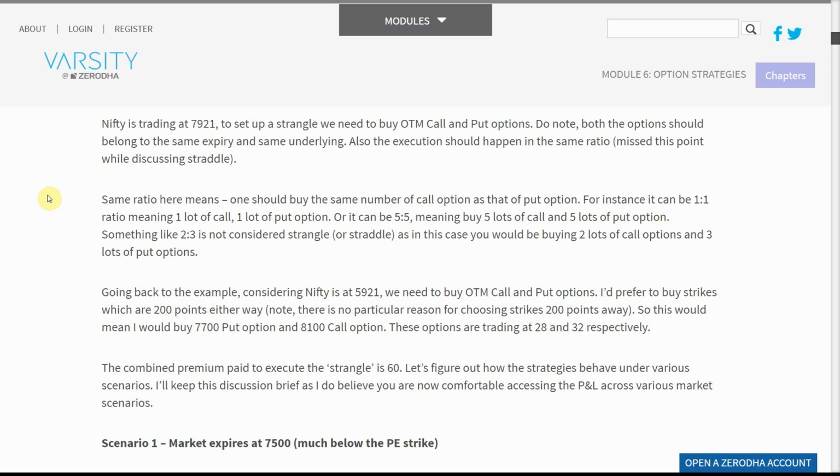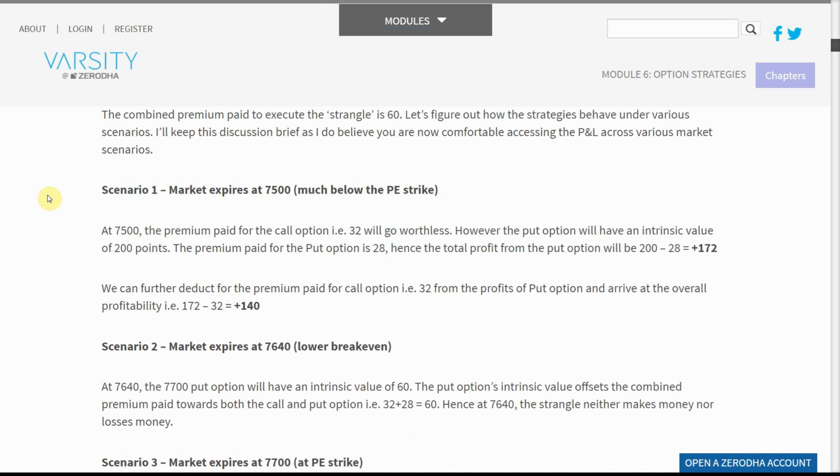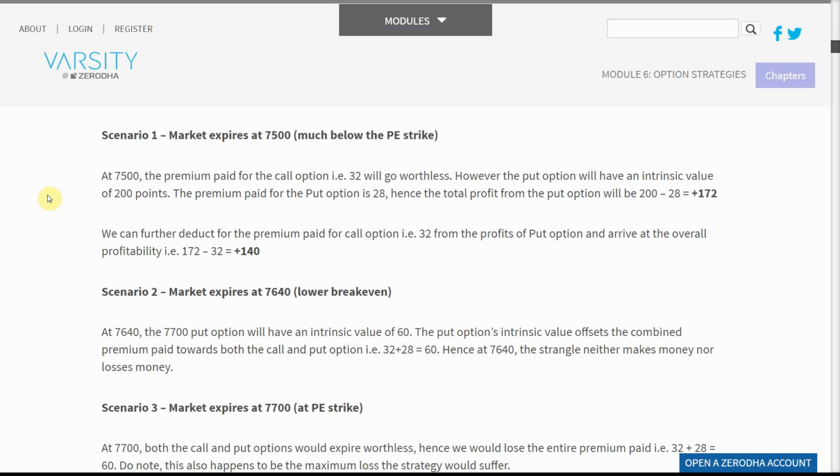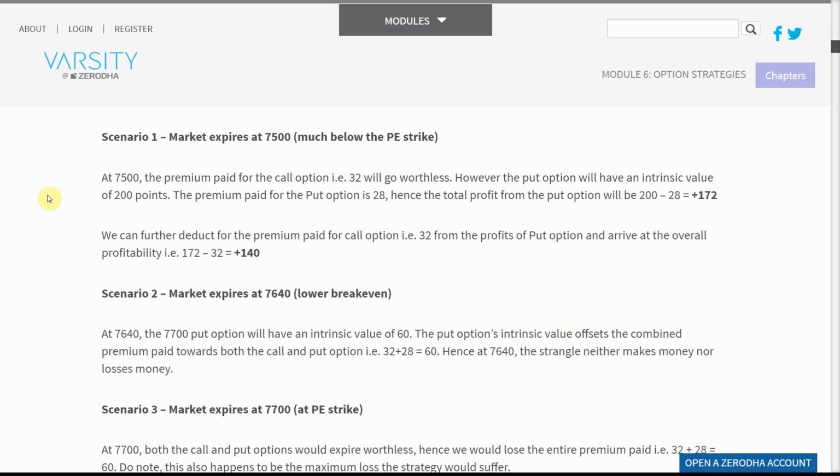Let's figure out how the strategy behaves under various scenarios. I'll keep this discussion brief as I do believe you are now comfortable assessing the P&L across various market scenarios. Scenario 1: market expires at 7,500, much below the put strike. At 7,500, the premium paid for the call option, i.e. 32, will go worthless. However, the put option will have an intrinsic value of 200 points. The premium paid for the put option is 28. Hence, the total profit from the put option will be 200 minus 28 equals plus 172.